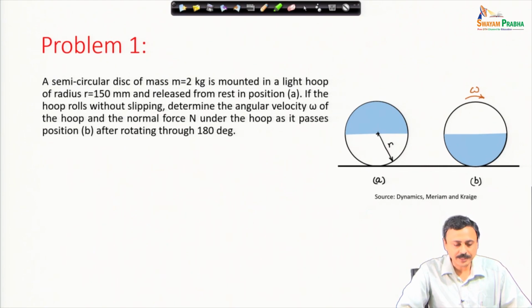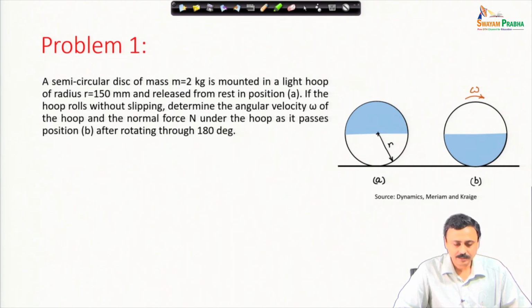A semicircular disc of mass m equal to 2 kilogram is mounted in a light hoop of radius r equal to 150 millimeter and released from rest in position A. This blue colored semicircular disc is massive, whereas the black hoop is massless, it is light. It is released from this position A,